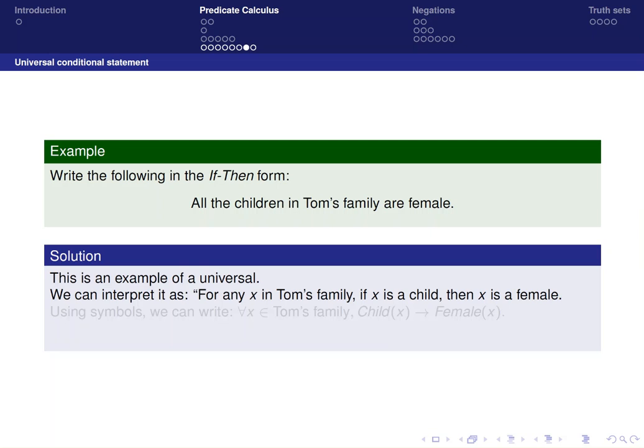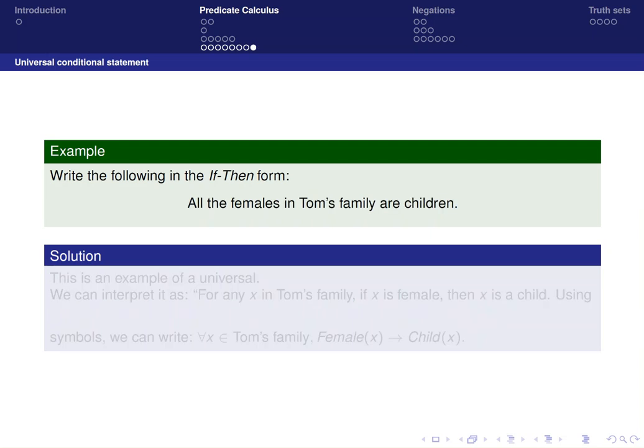Or if I want to simplify it even more and use symbols, I can write for all x and describe the domain of x, which is Tom's family, comma, child(x), meaning if x is a child, implies female(x). So x is a female.